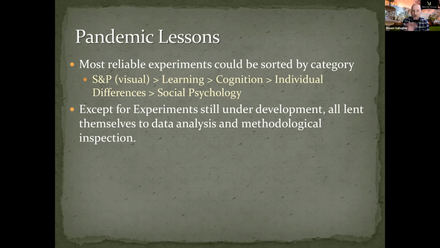If you look at the categories that I just showed you, the sensation and perception, especially the visual ones. The auditory ones introduce a little bit of variability that is still a little difficult to govern when the students are not in front of you. But the visually based sensation and perception experiments were highly reliable, followed by the learning category, followed by the cognition experiments, followed by individual differences and social psychologies. So there's an interesting category change from group to group that is probably worth hours and hours of classroom discussion.